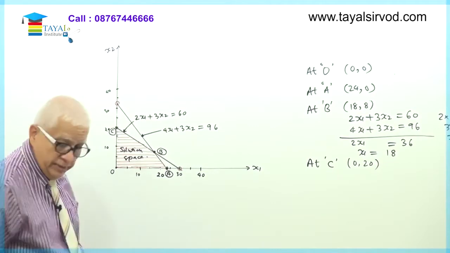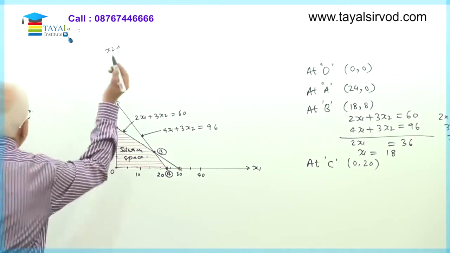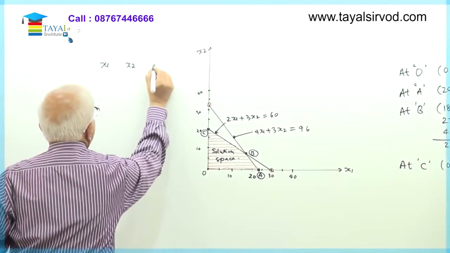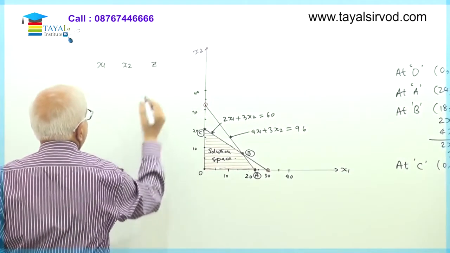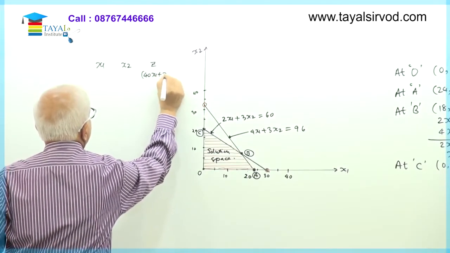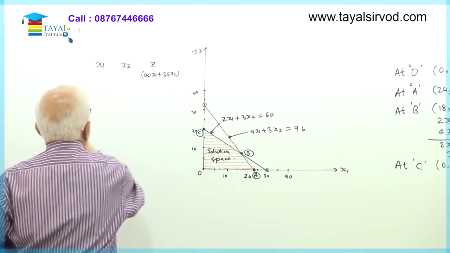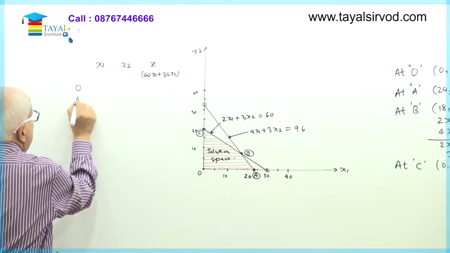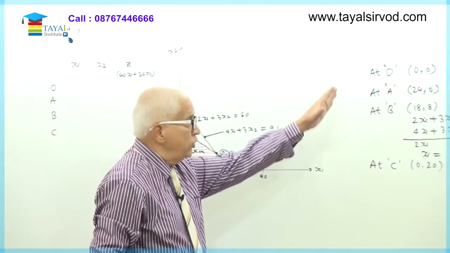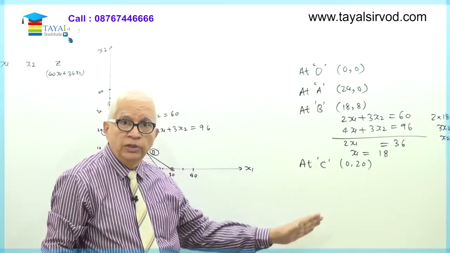So I'll prepare a small table here. See here, x1, x2, and I'll call this zeta, zeta for the objective function. What is the zeta value? 40x1 plus 35x2. And what are the various points? O, A, B and C. We already have the coordinates x1, x2 at all the 4 points.